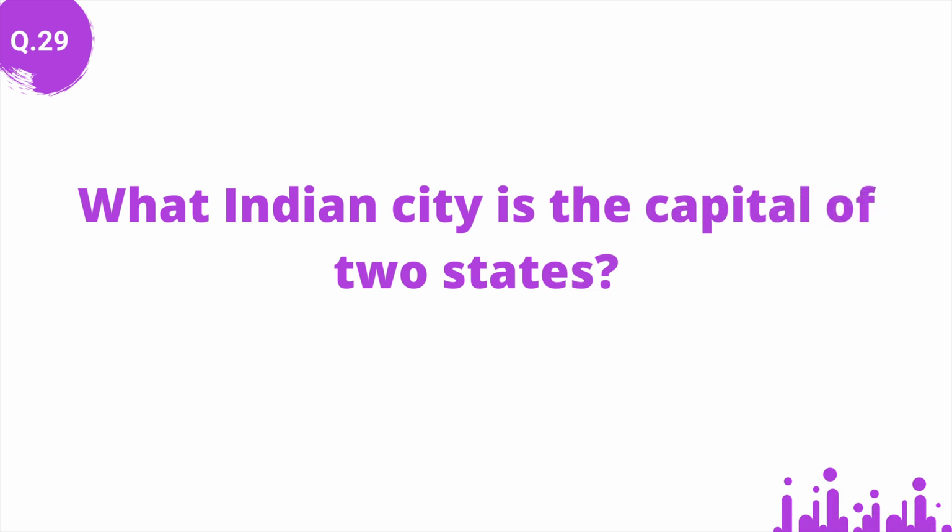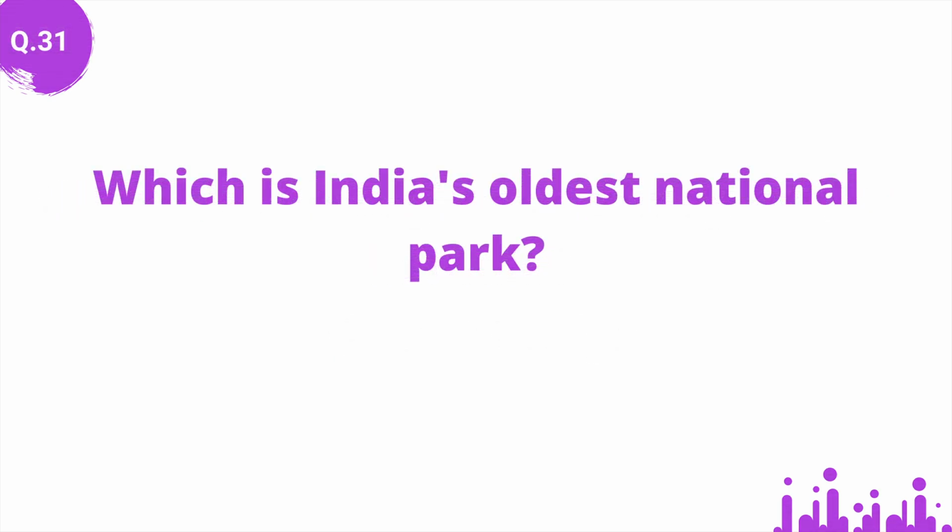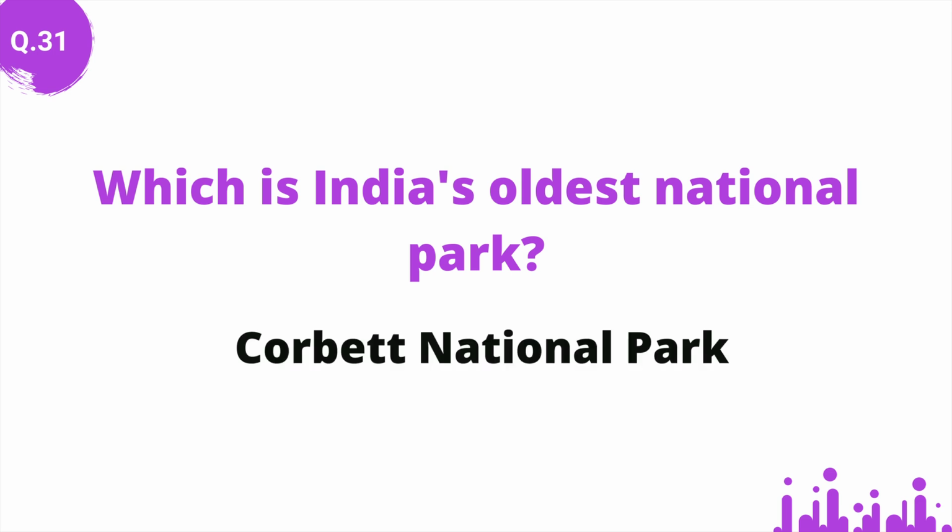What Indian city is the capital of two states? Answer: Chandigarh. Which is the highest railway bridge in India? Answer: Chenab Bridge. Which is India's oldest national park? Answer: Corbett National Park.